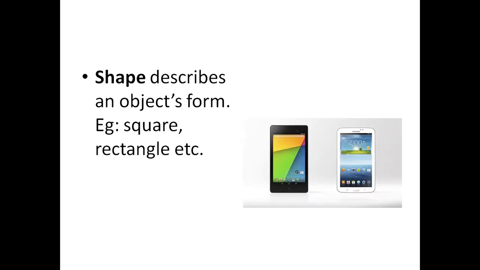You have an iPhone, of course, or a mobile phone. So what's the shape of the mobile phone? It's a square or rectangle. It describes an object's form. Shape, the word shape describes an object's form. If you have a laptop, if you have a computer, what shape is it?